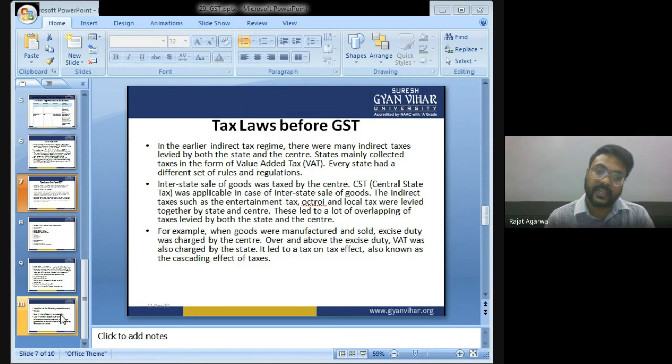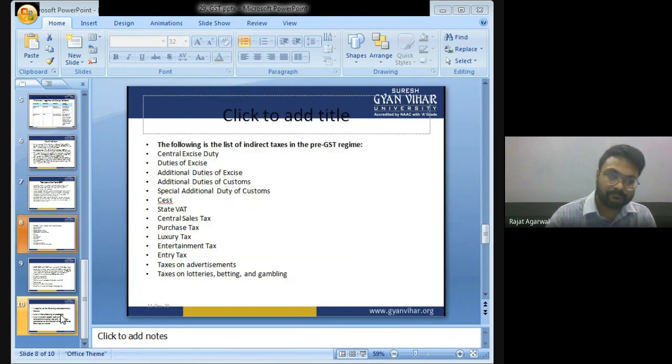For example, when goods were manufactured and sold, excise duty was charged by the center, and over and above the excise duty, VAT was also charged by the state. It led to a tax on tax effect, also known as the cascading effect of tax. GST has removed this cascading effect.